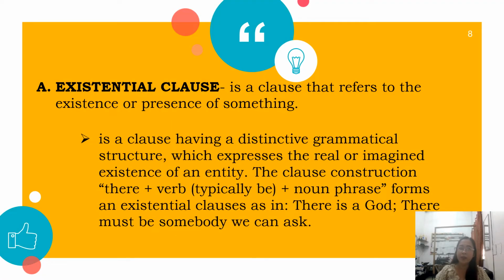Now let's talk about the existential clause. Existential clause is a clause that refers to the existence or presence of something. Or another definition is a clause having a distinctive grammatical structure which expresses the real or imagined existence of an entity. The clause construction, there plus verb, typically be, plus noun phrase forms an existential clause, as in there is a God. There must be somebody we can ask.